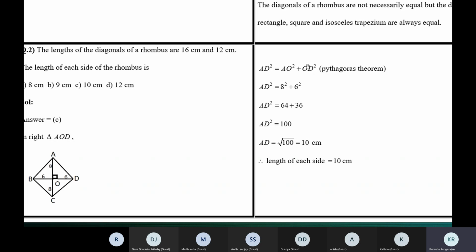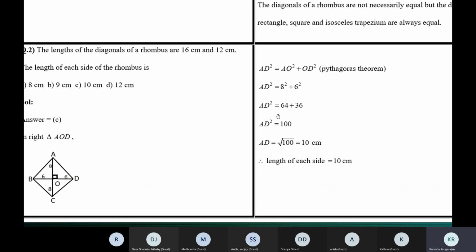You can see the three sides, AD, which is the hypotenuse, and these two which are the legs. Write AD separately, square it, is equal to the remaining two sides, square them and add them. The square on the hypotenuse is equal to the sum of the squares of the other two sides, a result by Pythagoras theorem.